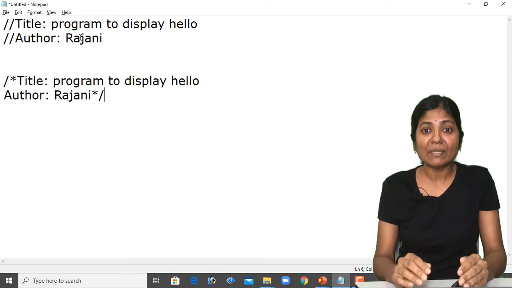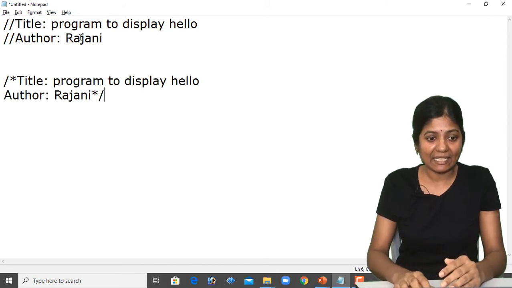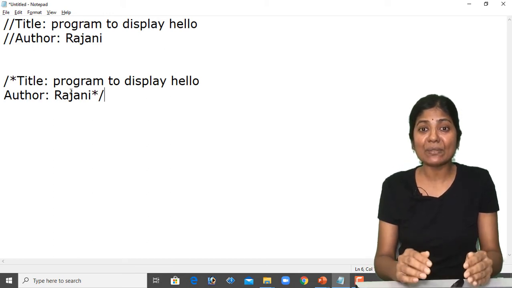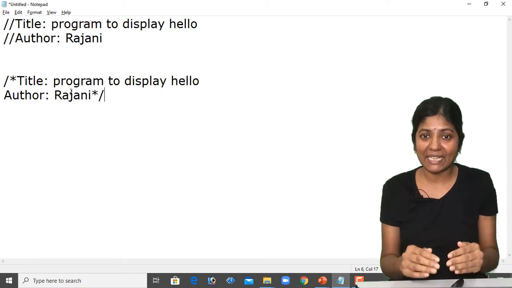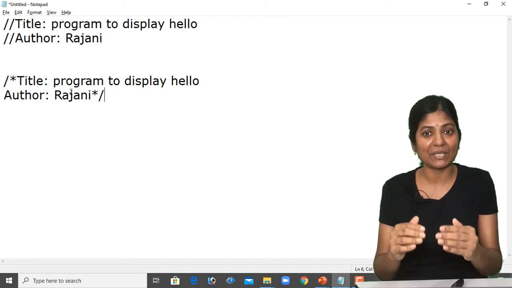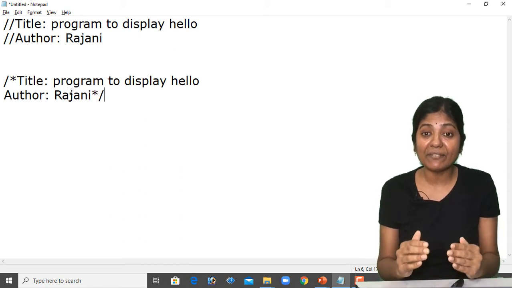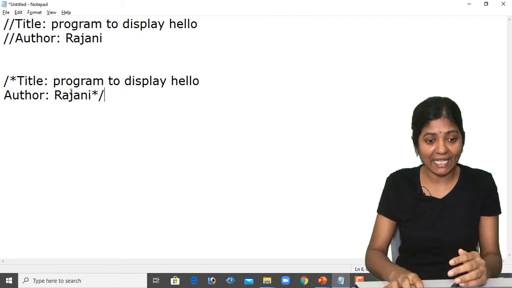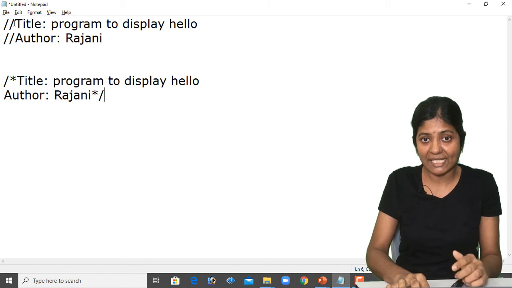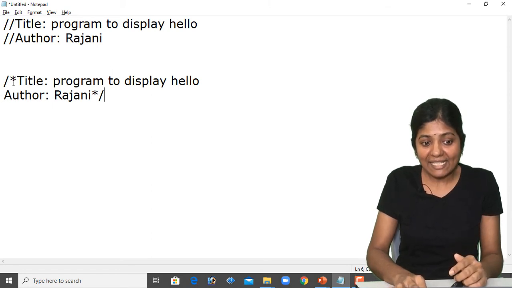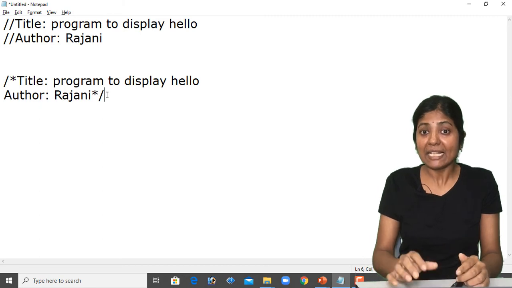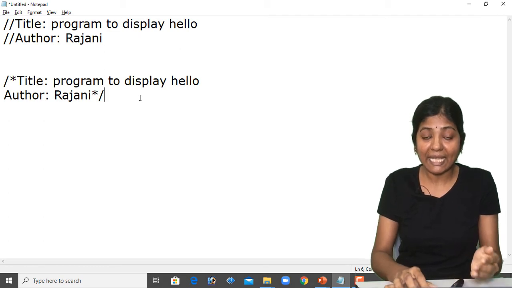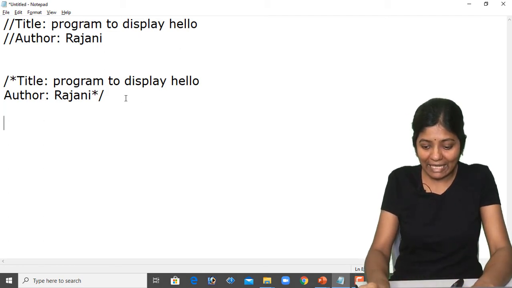And also one more thing to say here is that we can write the description of our choice. There is no such rule that you should write the description in this way only or you should write the description in that way only. Whatever the way you want to write, you can write, but must follow the syntax, which is 2 forward slashes for single line and slash star and star slash for multi-line. Let's say for example, I wrote the comment like this, program to display hello. The same thing you may also write like this.